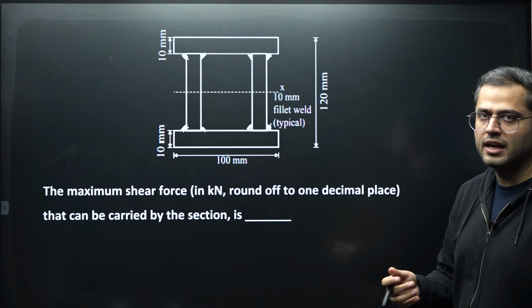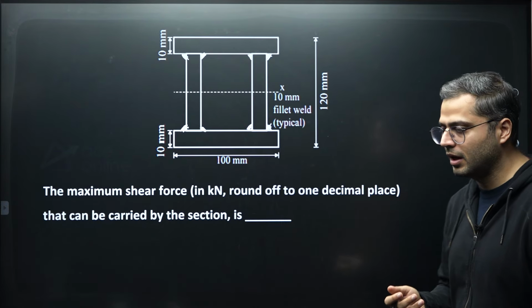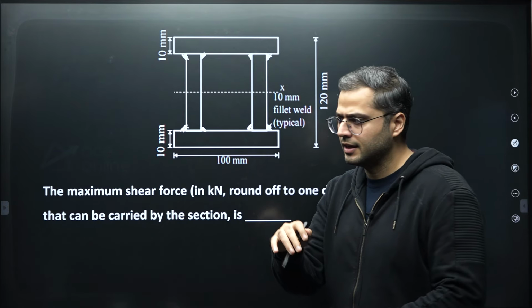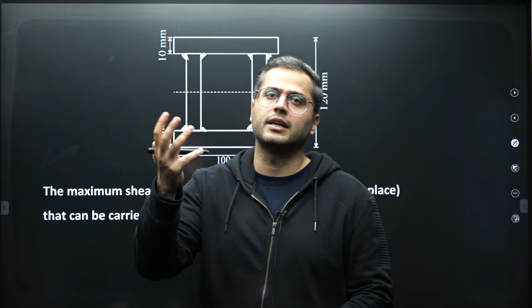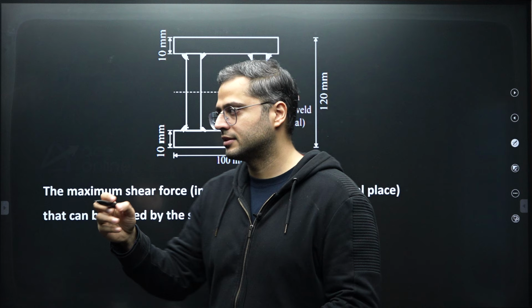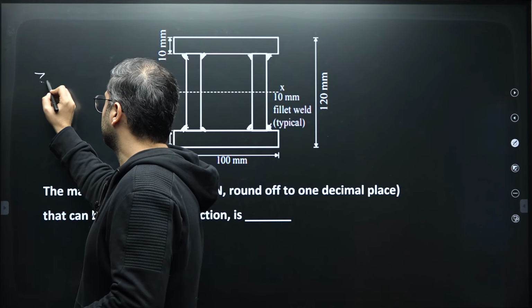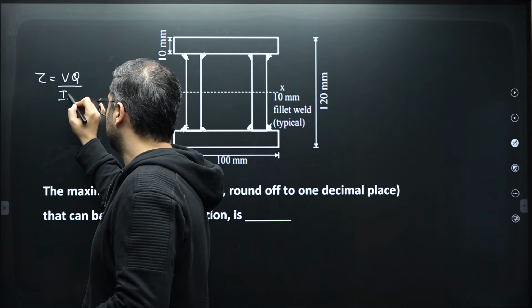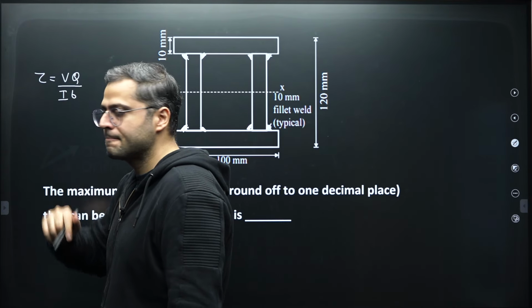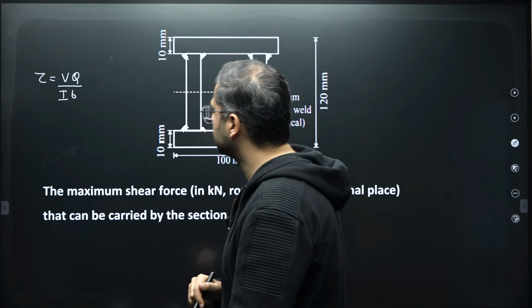Now while considering that, you will be considering the formula of shear stress, the one you have studied in your strength of materials. At a particular point in a cross section, it is equal to VQ by I into B. That is the formula which you generally consider.